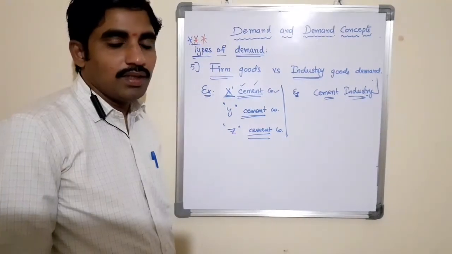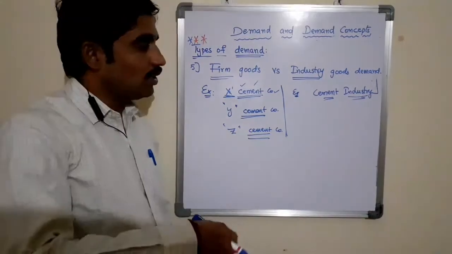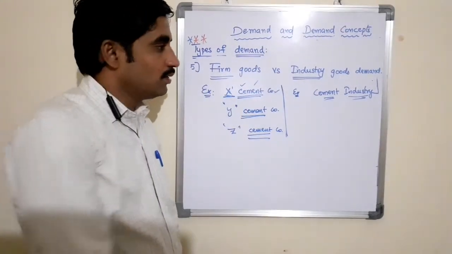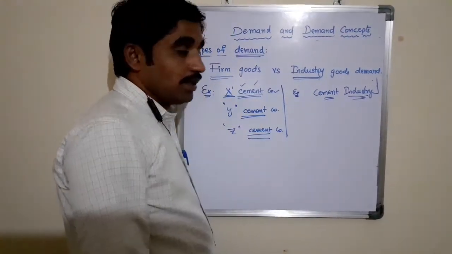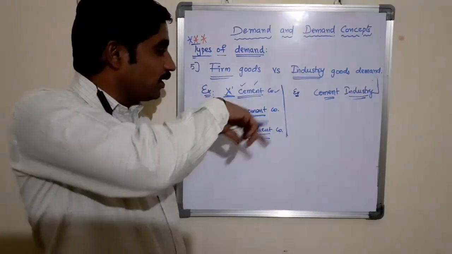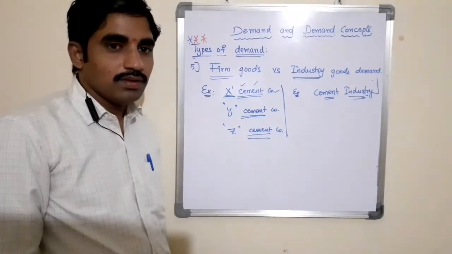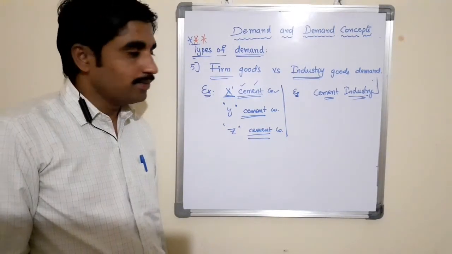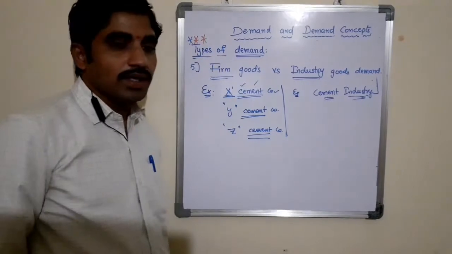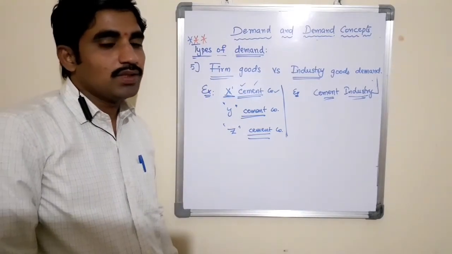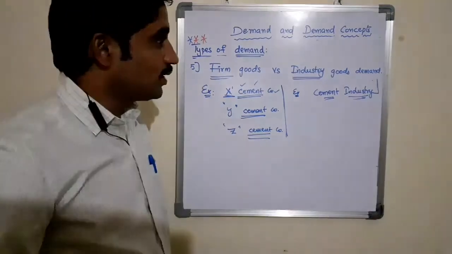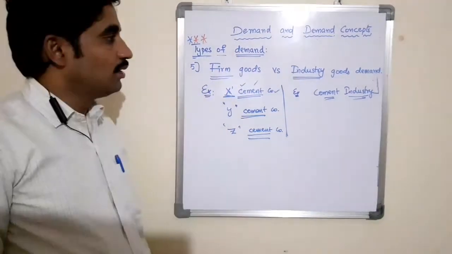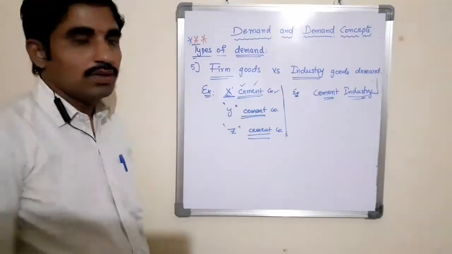If construction is going well in the market, there is a demand for steel companies, and for the steel industry also. So individually these companies are called firms, and the demand for these firms is called firm goods demand. Grouped together, it is called an industry. The demand for these groups is called industry goods demand. This is about firm demand versus industry goods demand.